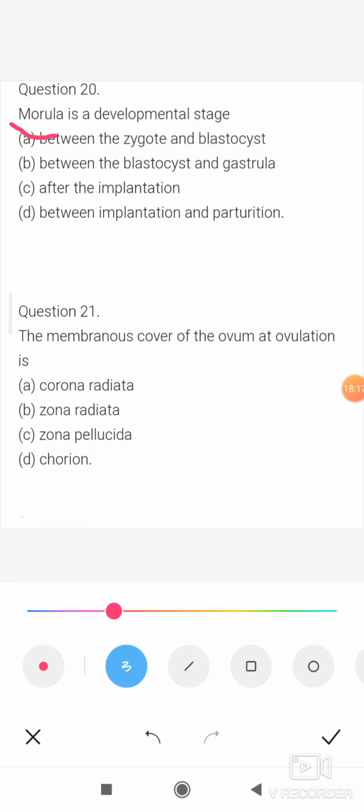B option is wrong because morula gets converted into blastocyst and then implantation takes place, and simultaneously when implantation takes place, gastrulation also takes place. So after implantation, gastrulation takes place, and after gastrulation, organogenesis.